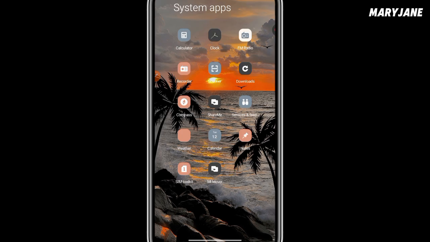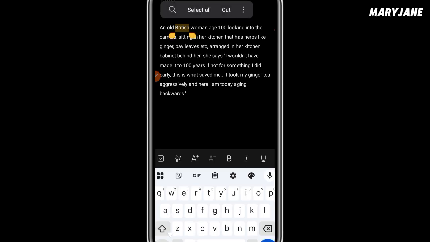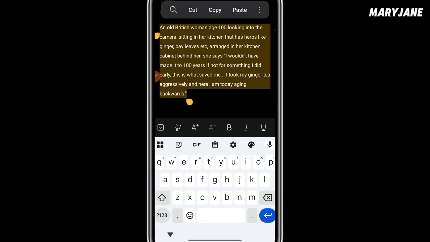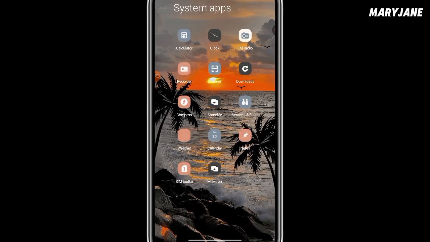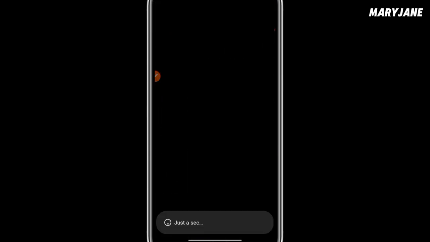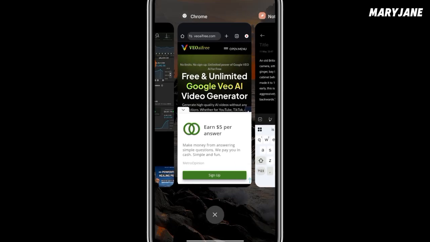So let's go and copy our prompt from our notes. Okay, so this is my prompt. You click on it, then you click select all and copy it. Then let's go to this website. This is Super Grok. You have been missing out if you don't know this update. You can create your video unlimited, and it is free of charge.